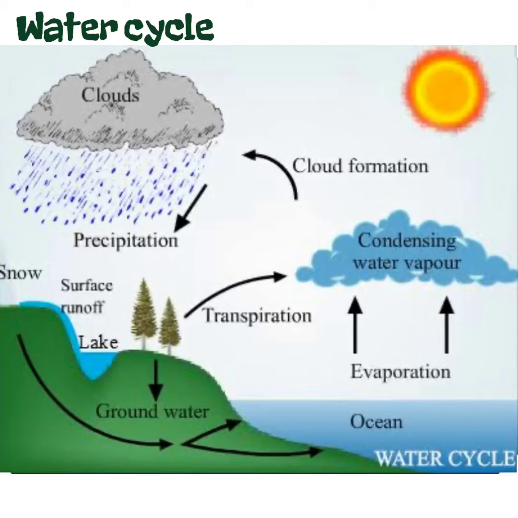The first process involved in this water cycle is evaporation. Students, you know that the sun's rays constantly heat the surface of the earth along with the water bodies like ocean, river, sea, lake, etc. So the water from these water bodies gets evaporated by the process called evaporation. Then this hot air rises up in the form of water vapor. Now the next process is condensation. As these water vapors go above the surface of the earth, they condense to form big water droplets and clouds. So this process is called condensation.